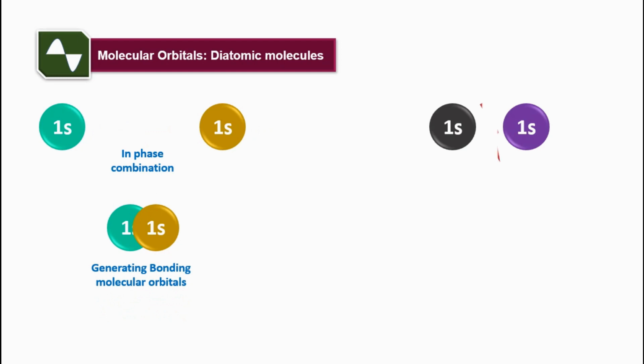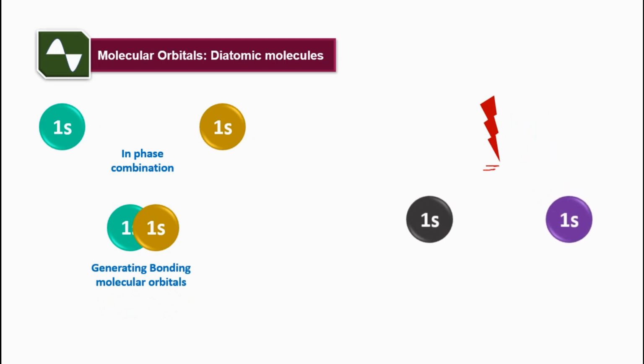Now if they are unable to combine in phase, there will be an out of phase combination. That means they will repel each other and they cannot form the bond. So this is an out of phase combination which will generate an anti-bonding molecular orbital, and one node will be in between the two lobes. So this is the node, which is generating the anti-bonding molecular orbitals.